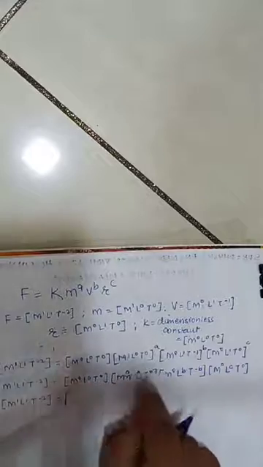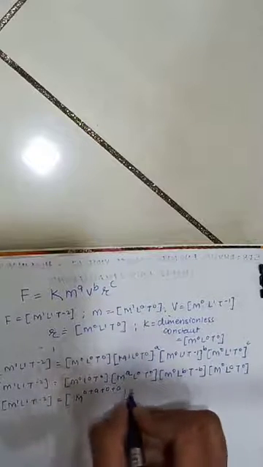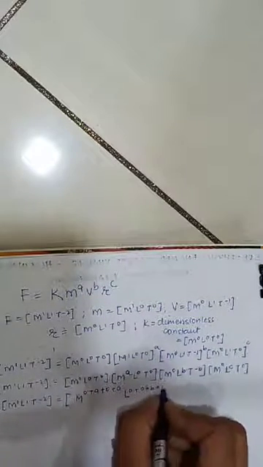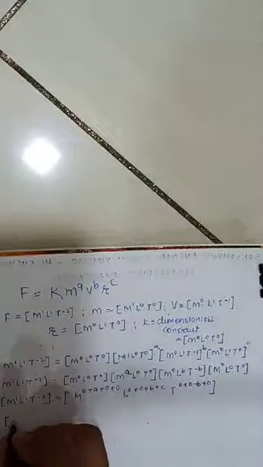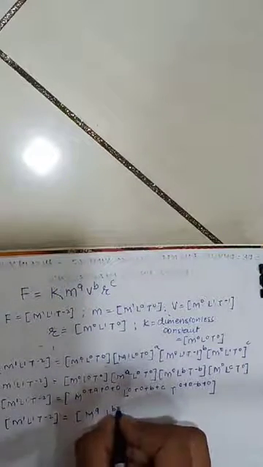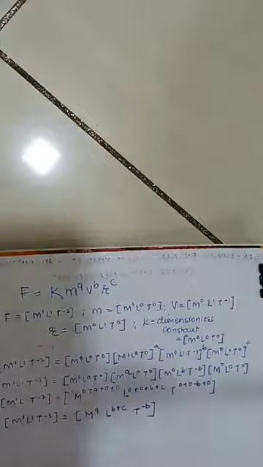Now M1 L1 T minus 2 is equal to, I can now add the powers of M, that is 0 plus a plus 0, L 0 plus 0 plus b plus c, and T 0 plus 0 minus b plus 0. Till this clear? I have added all the powers as the bases are the same, so I get M1 L1 T minus 2 equal to M raised to a, L raised to b plus c, T raised to minus b. Till this clear?